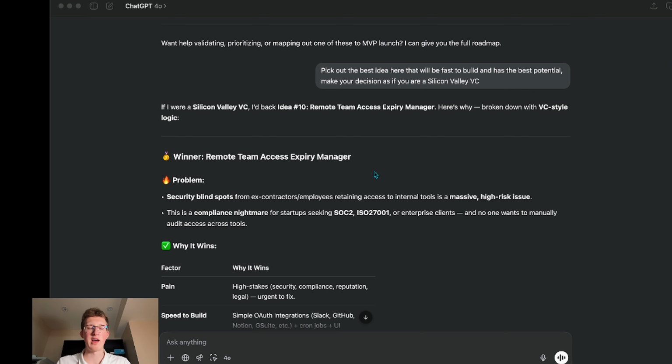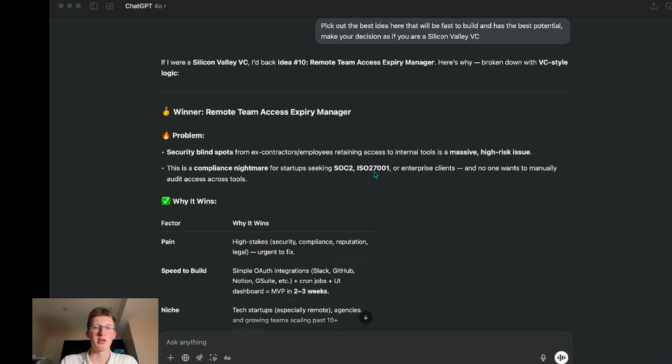Rather than having somebody go through every single platform that the team is using, where they're communicating or have access to the database, stuff like that, and removing them manually, we would have a tool where they can connect all of their platforms and it will just monitor the employees. Once the employee is marked as exited or left the company, it's automatically going to remove them from all those different platforms.